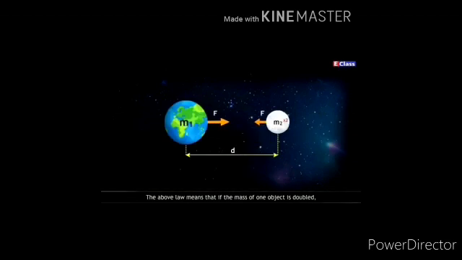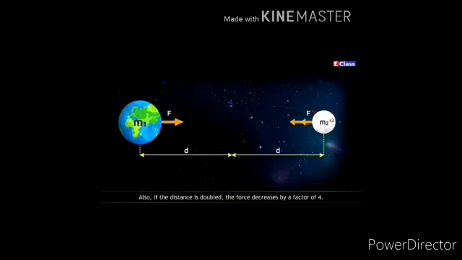The above law means that if the mass of one object is doubled, the force between the two objects also doubles. Also, if the distance is doubled, the force decreases by a factor of 4. If the two bodies are spherical, the direction of the force is always along the line joining the centers of the two bodies, and the distance between the centers is taken to be d. In case the bodies are not spherical or have irregular shape, then the direction of force is along the line joining their centers of mass, and d is taken to be the distance between the two centers of mass.